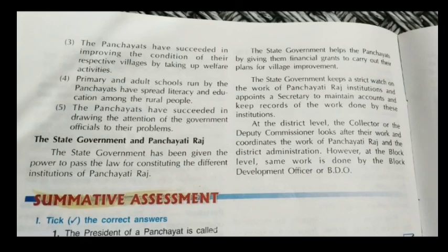And about the three-tier system, the Panchayati Raj is a three-tier system. It has the panchayat at the root, the village level, and the block. And here, as we know, the village panchayats are the basic units of Panchayati Raj. The block samiti or the Prakhand Samiti is the second layer of the three-tier system of Panchayati Raj, and the Jilla Parishad or the district council is the top layer in the three-tier system of the Panchayati Raj. Thank you very much.